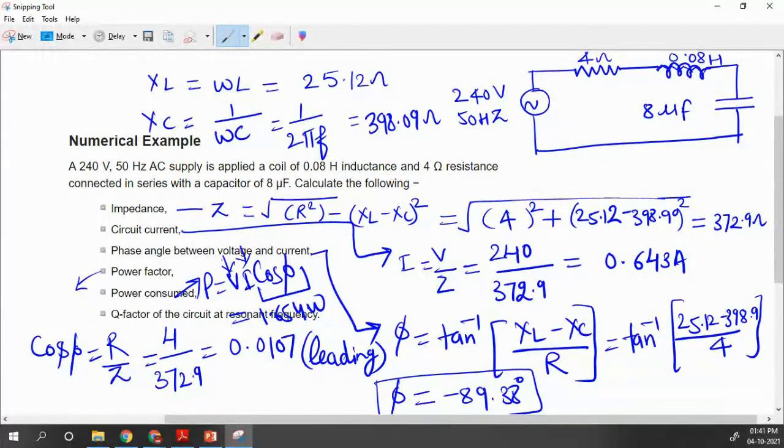Then you have to calculate the quality factor, Q factor. So how can you calculate it? You can calculate this Q factor by 1 by R under root of L by C. This is the formula. So Q factor is equal to 1 by R under root of L by C. You know the value of L, you know the value of C, you know the value of R. Put all these values, and it becomes 25.